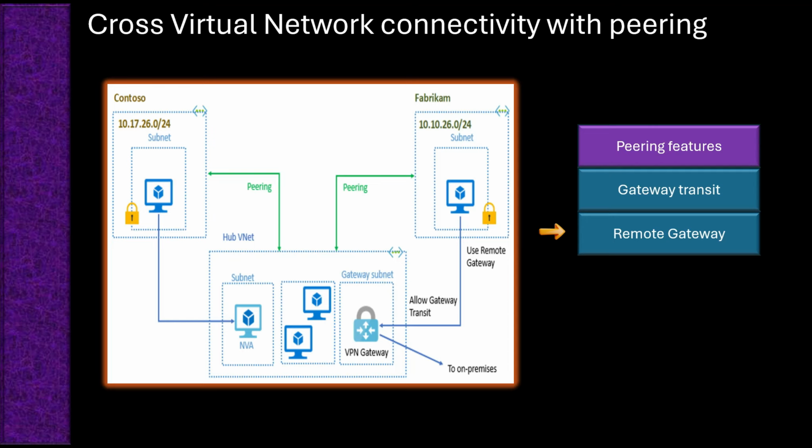VNet gateway. Only one remote gateway is allowed per VNet, meaning that a VNet can't connect to multiple gateways across different VNets. This configuration is often used as a hub and spoke architecture, where the hub VNet contains the shared gateway that is used by multiple spoke VNets. To recap, Gateway Transit enabled on the hub VNet will allow sharing of its gateway with peered VNets, and remote gateway enabled on spoke VNets will allow them to use the gateway of the hub VNet. This setup streamlines connectivity for large environments by reducing the need for multiple gateways.